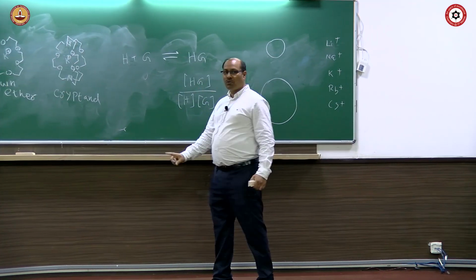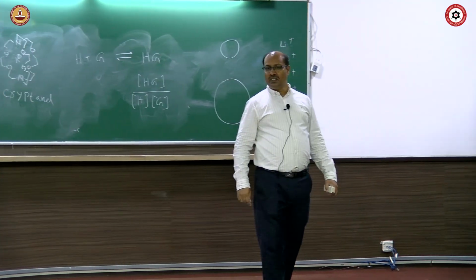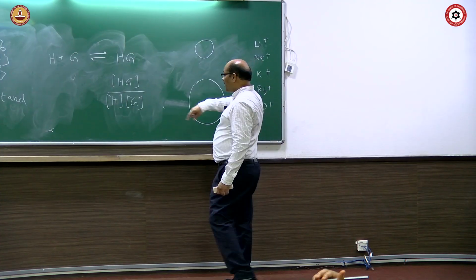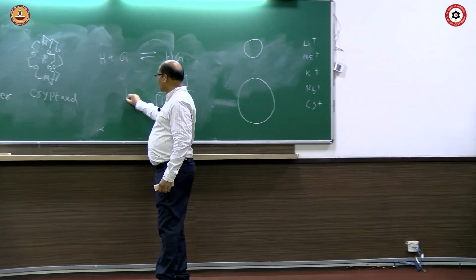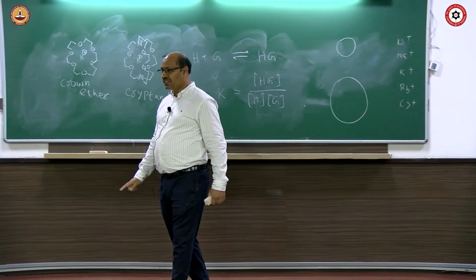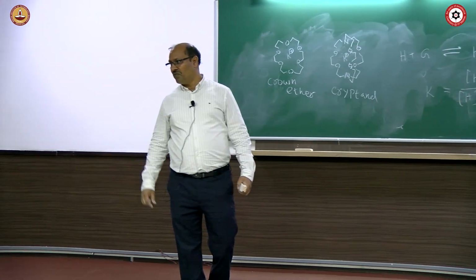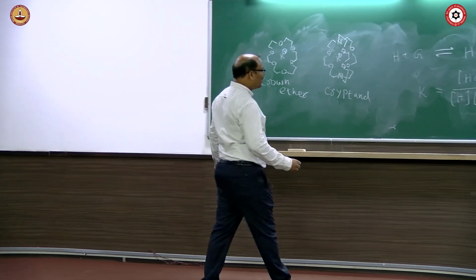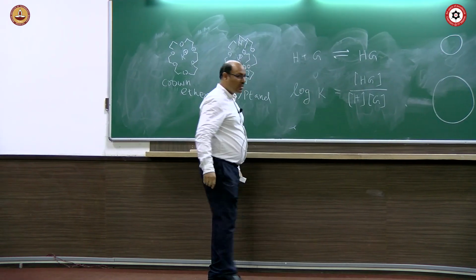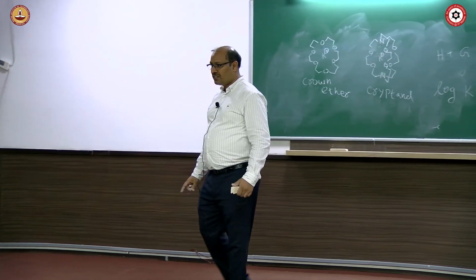If you take 1:1 host and guest, let's say everything does not form a host-guest complex. Whatever part forms, the concentration divided by this concentration, that's the equilibrium constant, right? If you take the logarithm of that equilibrium constant, it will be a smaller number, and that is called the binding constant.